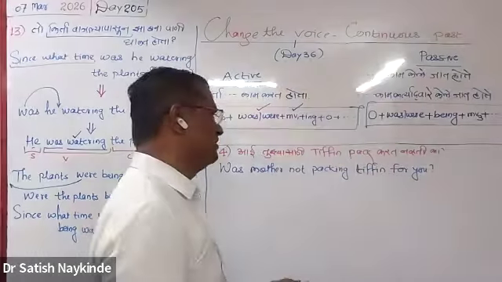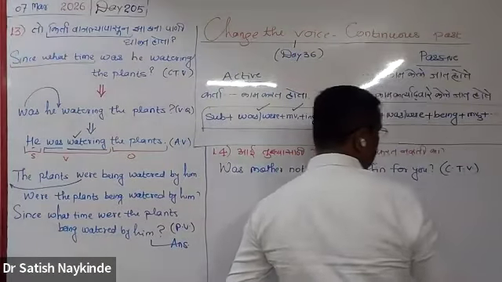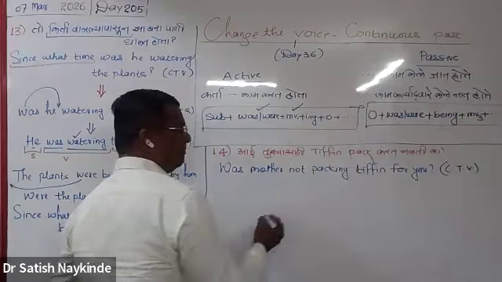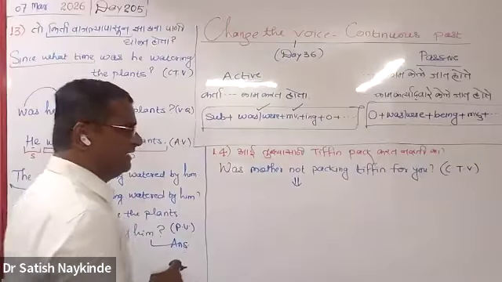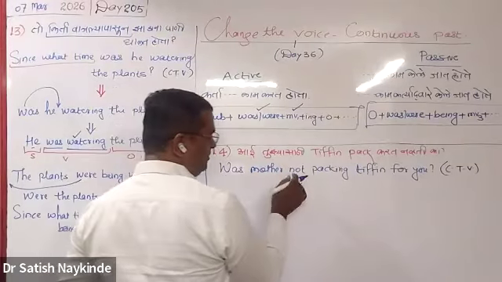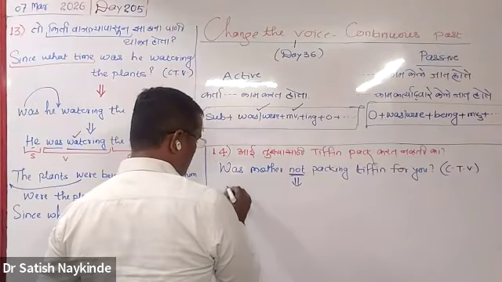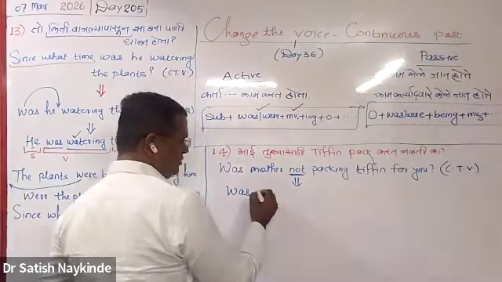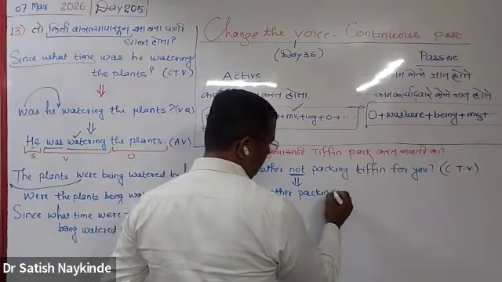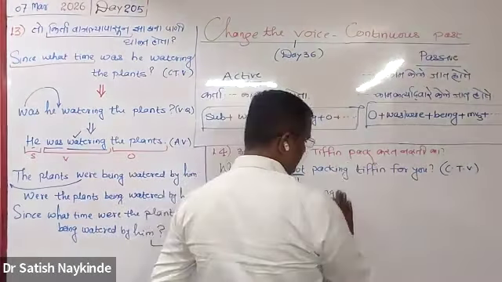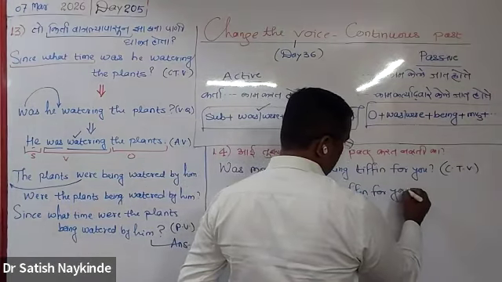Suppose this is the original sentence and you have been asked to change the voice of this given sentence. So the first step is to express this sentence as a simple sentence. So let's make a simple sentence out of this. First of all, remove not and write the sentence with was: was mother packing tiffin for you.